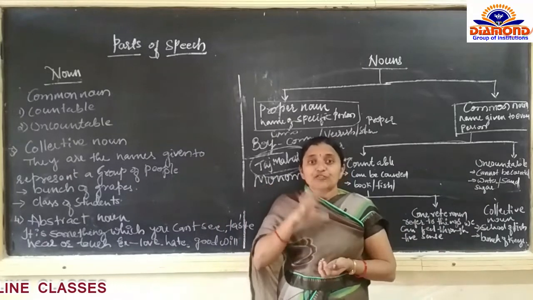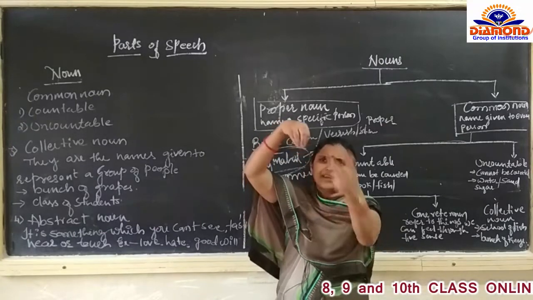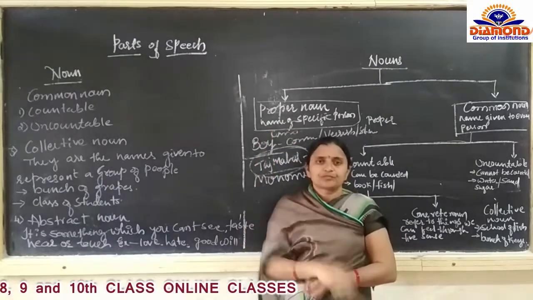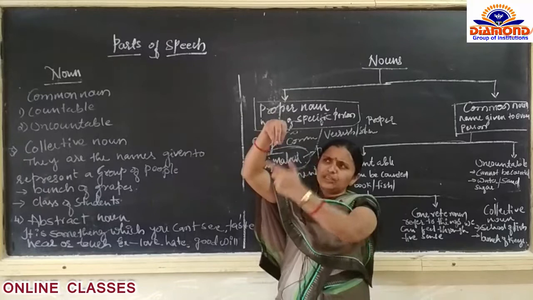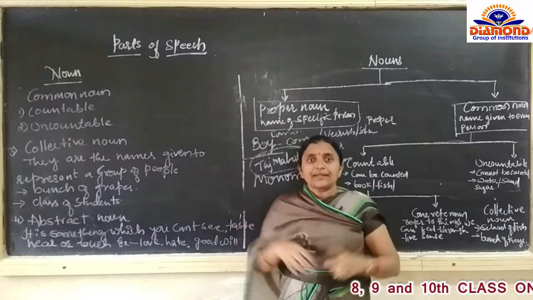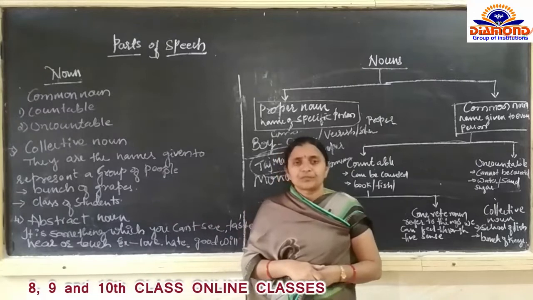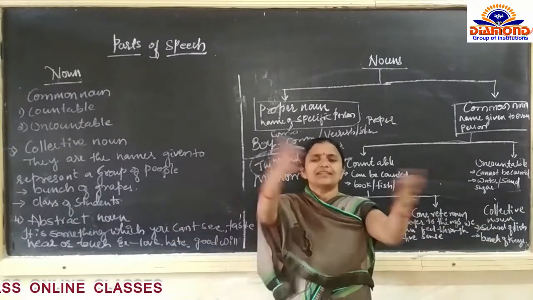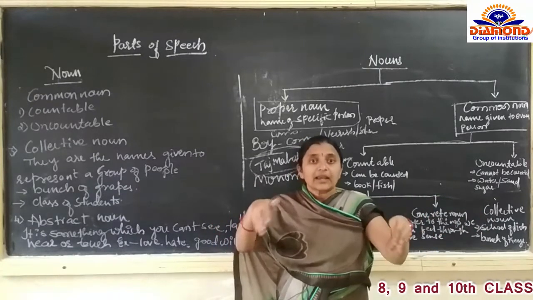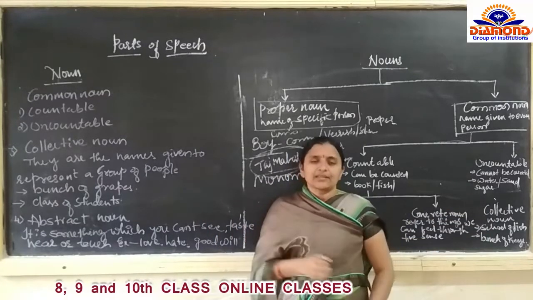Bunch of grapes. One bunch is there, and so many grapes are there in only one bunch. Bunch of keys, so many keys are collected there. So many grapes are collected there. And one more example, class of students. Here so many students are there in a class. So many students have been collected in a class.